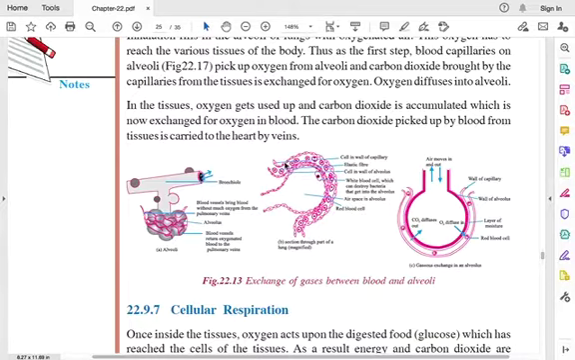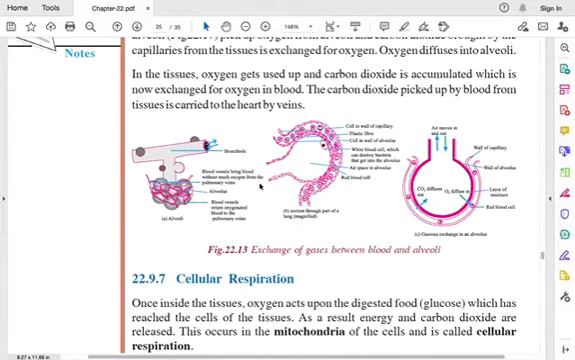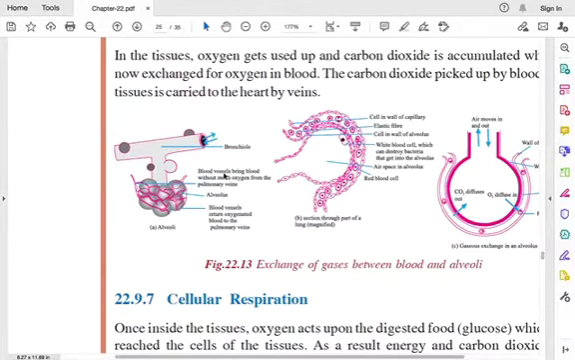The carbon dioxide picked up by blood from the tissues is carried to the heart by veins. So in this step, we know that from the tissues the carbon dioxide is picked up by the blood, okay. Now it is carried to the heart by veins. So that is the final step of exchange of gases.